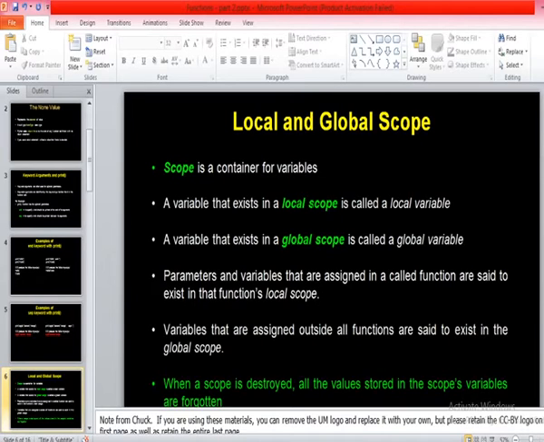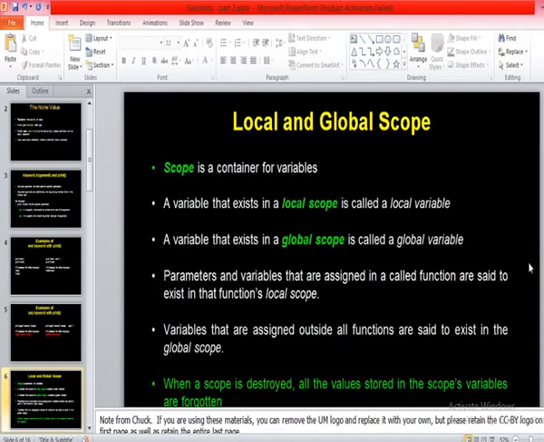So variables which are declared or used and exist in the local scope are called local variables, and those which exist in the global scope are called global variables. So basically we have two types of variables: local variables and global variables. Local variables exist in local scope, global variables exist in global scope. What exactly is the difference between them? We'll see with several examples.